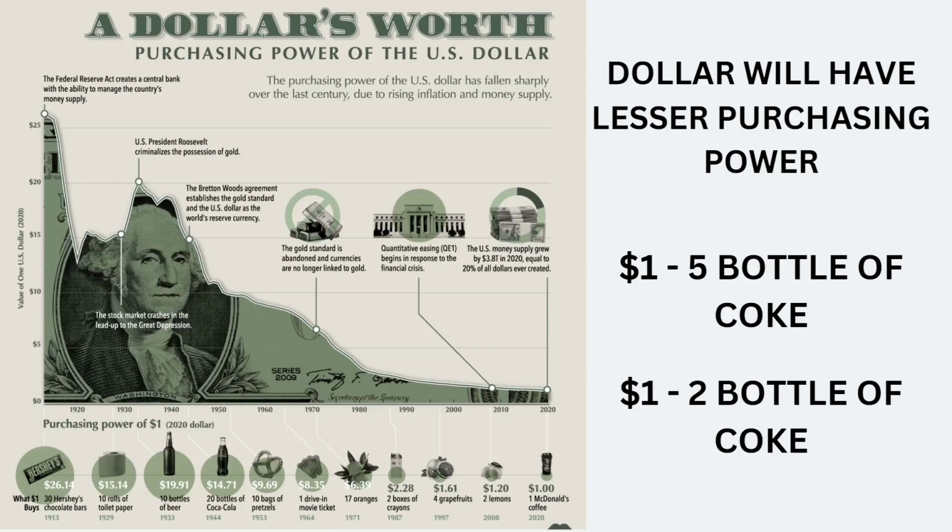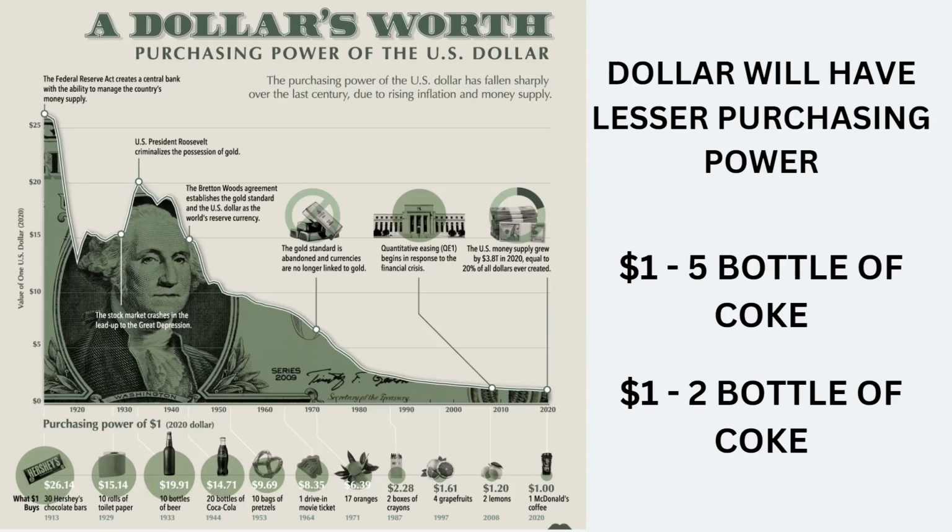Why? The dollar is getting devalued, the bond has been downgraded, the dollar is losing significance, and it is going to lose its purchasing power. Let's say, hypothetically, with $1 you were able to purchase around 5 bottles of Coke. After this, with $1 you may be able to get 2 bottles of Coke. So the purchasing power of the dollar is going to come down, and this is going to have a major impact on the economy.